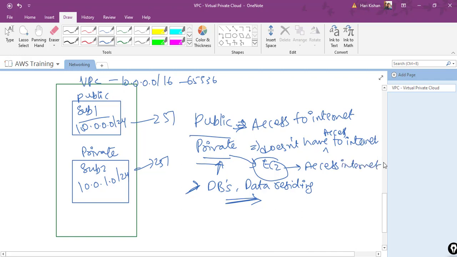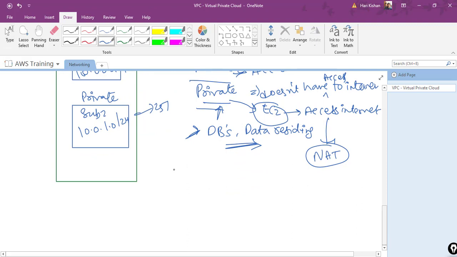They have to go through a medium called a network address translator, which is the NAT gateway. What the NAT gateway does is send the request to the internet on behalf of our private subnet. It will connect to the internet gateway, and this in turn will connect to the internet.